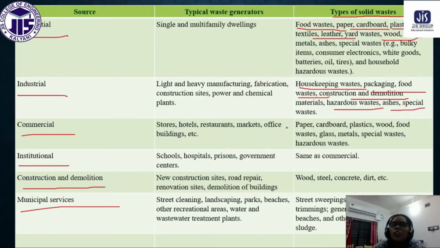Next is commercial waste, generally from the marketplace, whatever solid waste we are getting like paper, cardboard, plastics, wood, food, metals, glass. These are all the types of commercial waste. Now institutional, from any institute, generally we get paper waste. Same as commercial waste, paper, cardboard, plastics, we also get from institutions, so it belongs to this category as well.